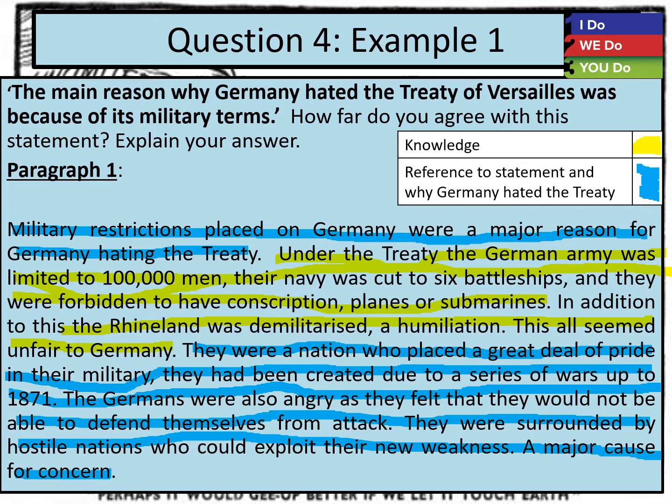So notice there, plenty of knowledge, but also plenty of reference to why Germany hated the treaty. What I haven't done in this paragraph is just listed what happened to Germany. That's only part. The understanding of what the military terms is part of this paragraph, but it's also making it clear why Germany was unhappy. That's the second and really important thing to do.